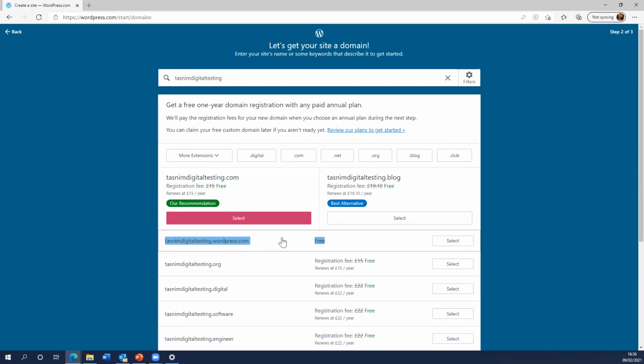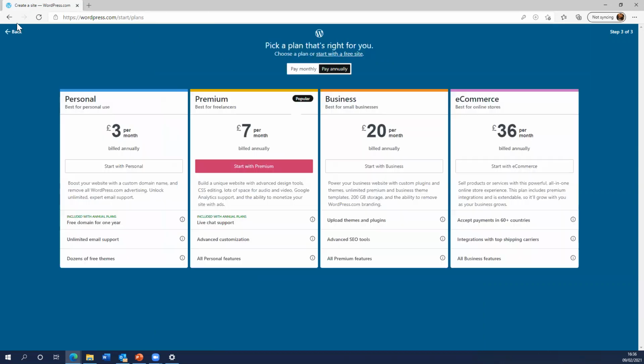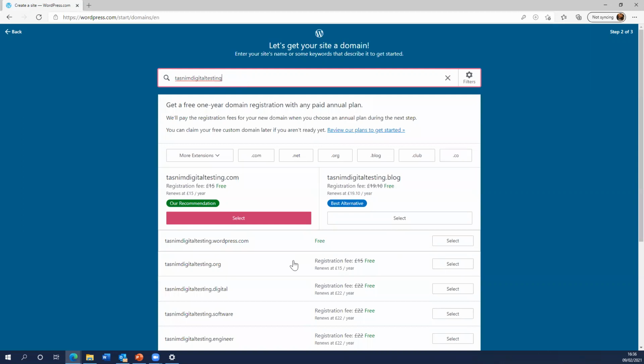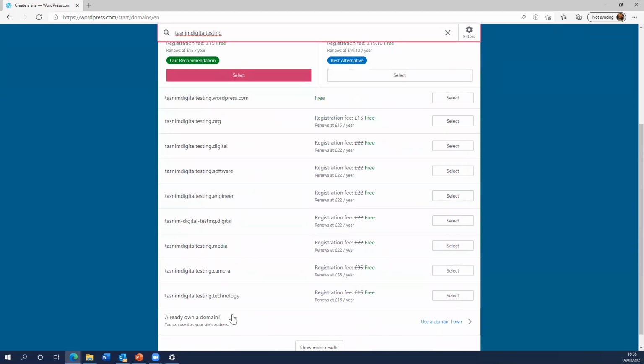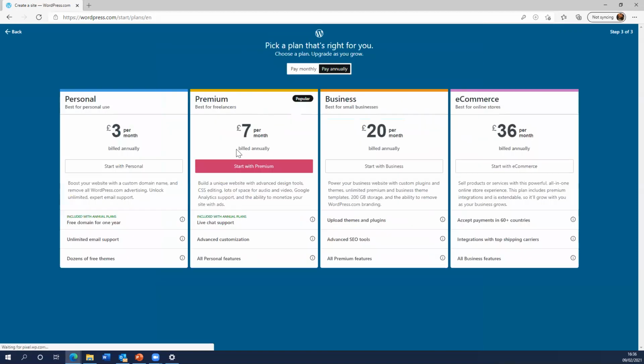So there are the free options, which is owned by the WordPress domain. Then you may get .org, .digital, .software, and it's really up to you which one you want to choose depending on what sort of organization or business you have. You can look into the specific details, for example, .org.